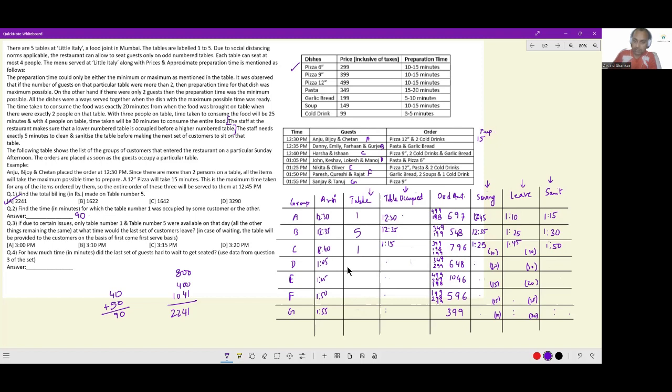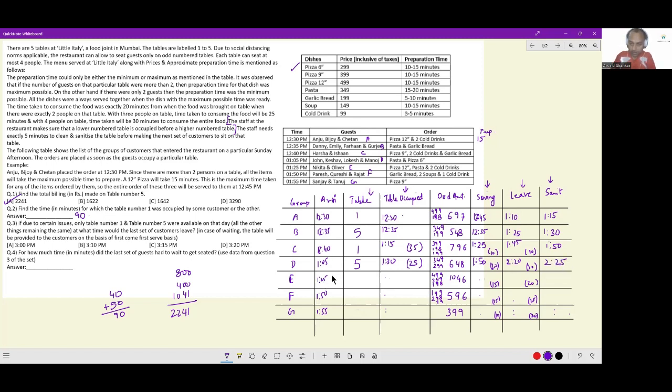Now the group that came in at 1:05, table 1 is occupied till 1:50, table 5 is occupied till 1:30. So these people will be assigned table 5 and they will be seated only at 1:30. 35-minute wait time. You can keep on recording it simultaneously. If they sit down at 1:30, food serving happens after 20 minutes. So 1:50. They eat for 30 minutes. So 2:20. They keep on eating till 2:20. And the table is ready for occupancy at 2:25.